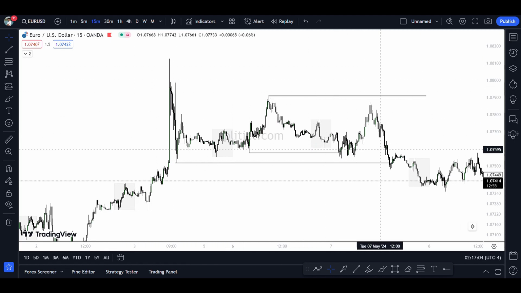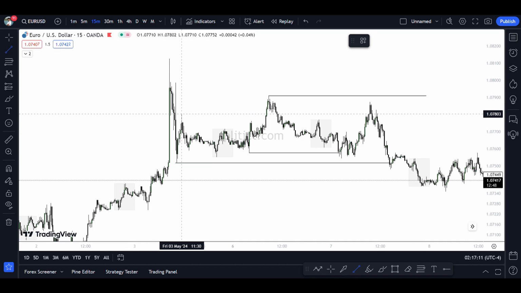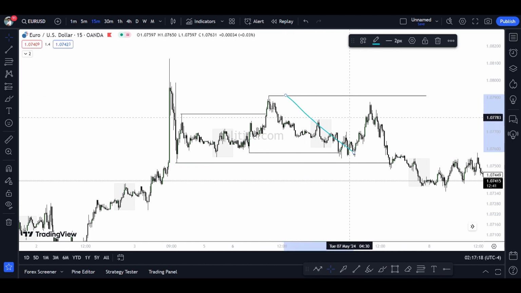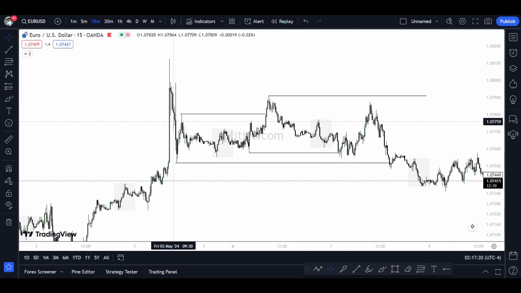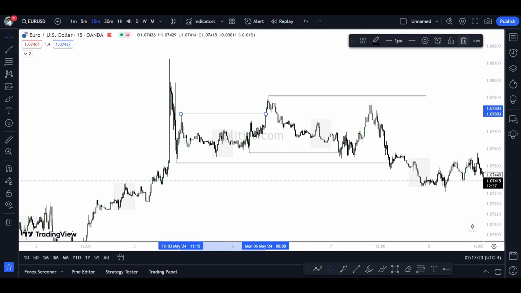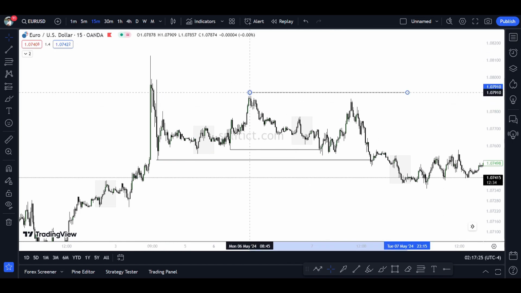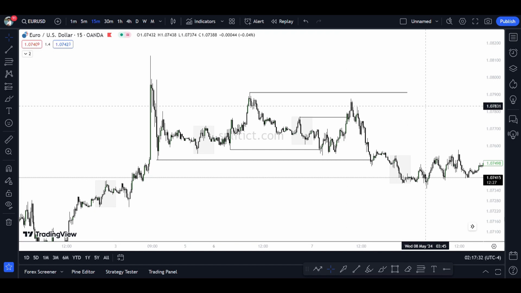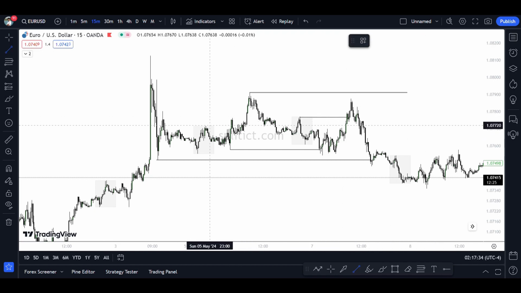Now you might ask, Krishna, where's the internal liquidity? It hasn't been swept. This is the internal liquidity, right? So once this high has been swept and it reacted this vigorously down, you must realize pretty quickly what becomes the external and what becomes the internal. It might be confusing a little, but hear me out. I would consider this as the external and this Asia high as internal.